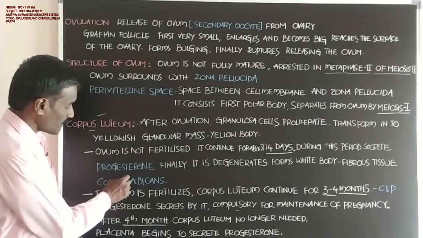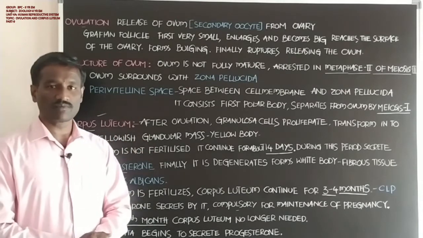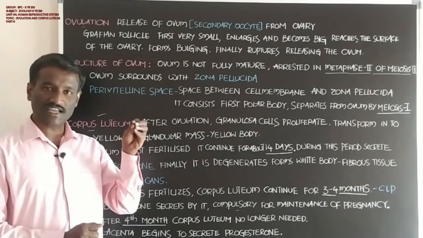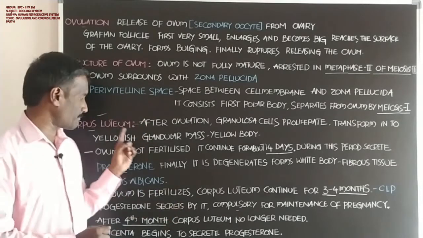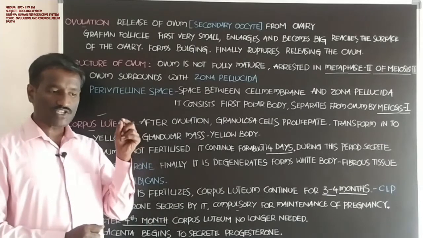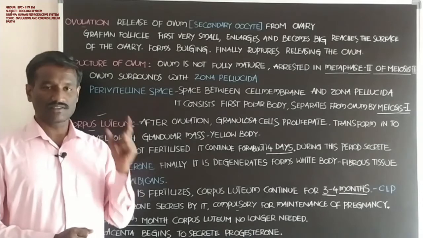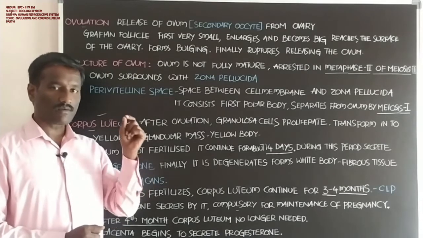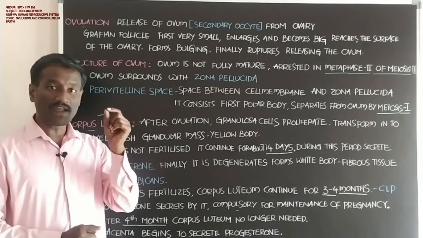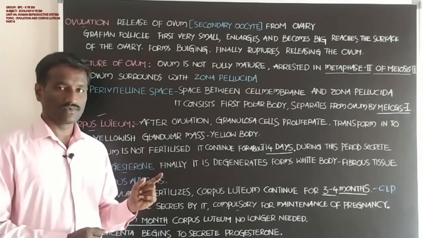Okay student, what about the role of progesterone? Progesterone is secreted from the corpus luteum. Progesterone helps in pregnancy; the corpus luteum maintains pregnancy.